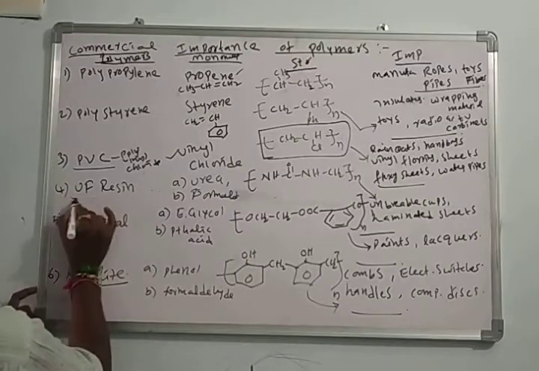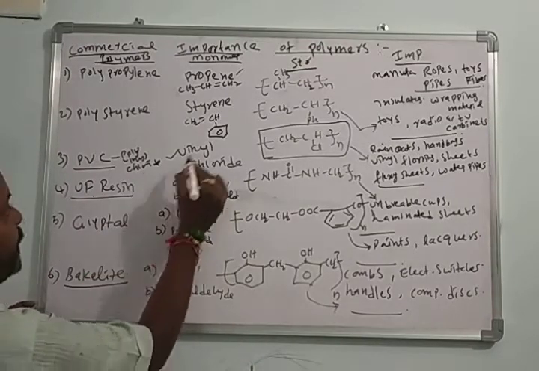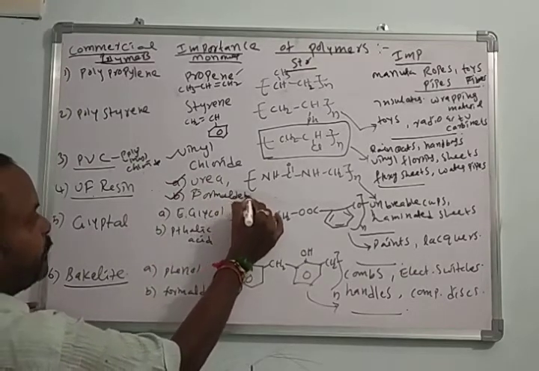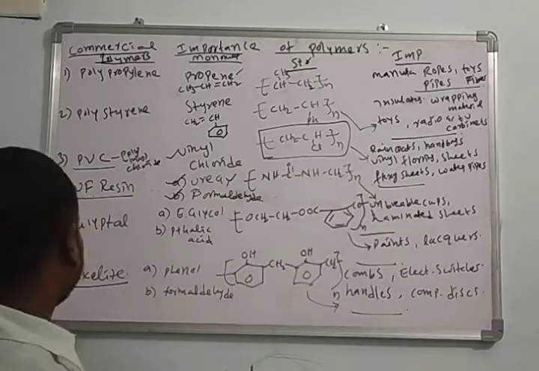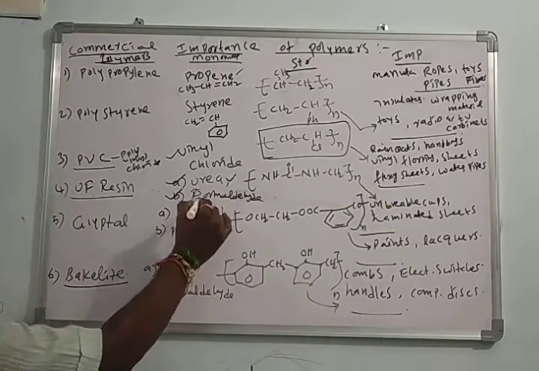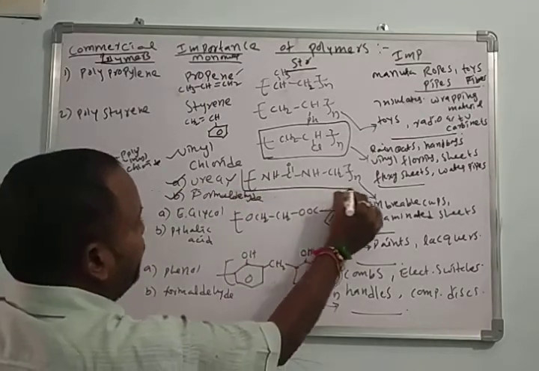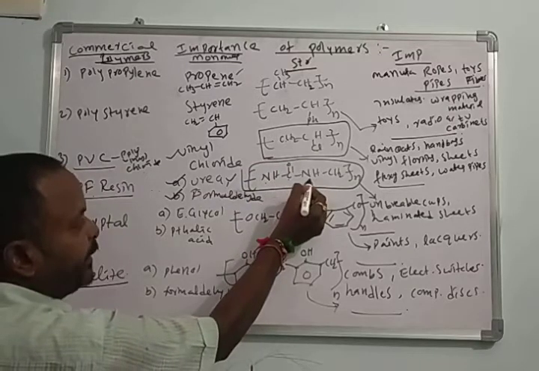And here I will take one more, urea formaldehyde resin. Urea formaldehyde resin contains 2 monomers: urea, NH2CONH2, and formaldehyde, HCHO. This is the part of urea, NH, C double bond O, NH.